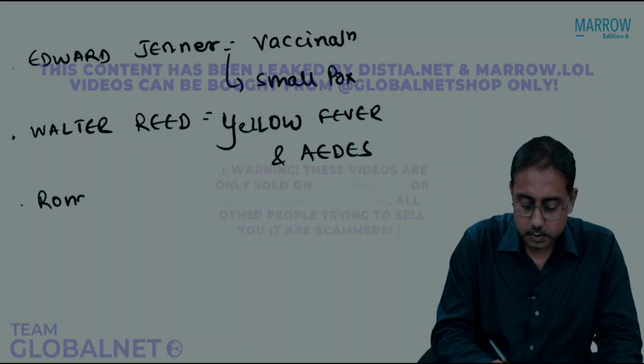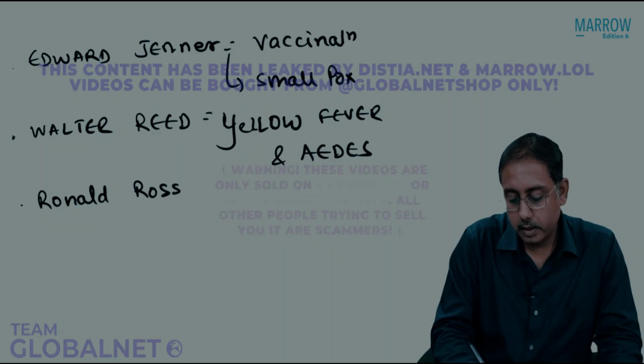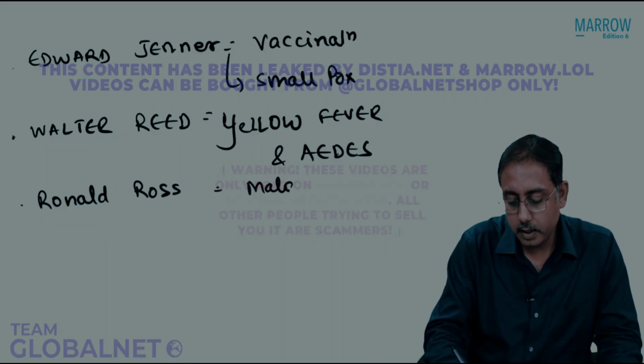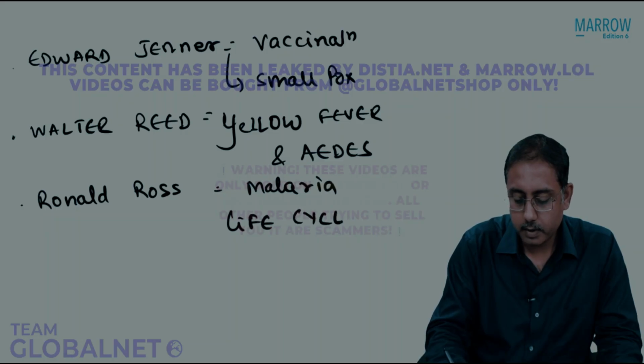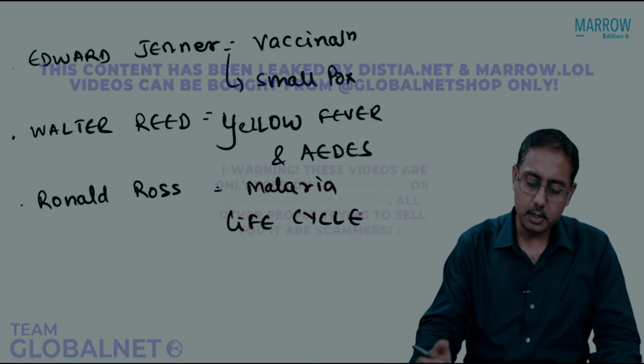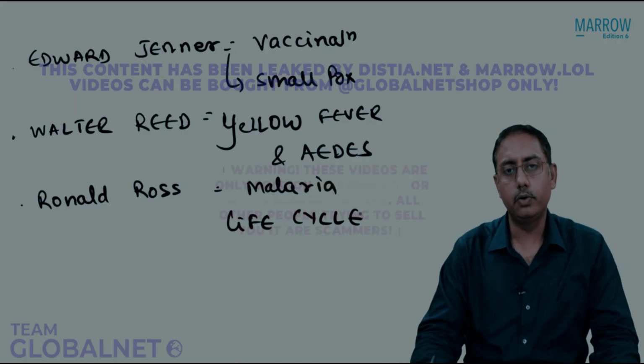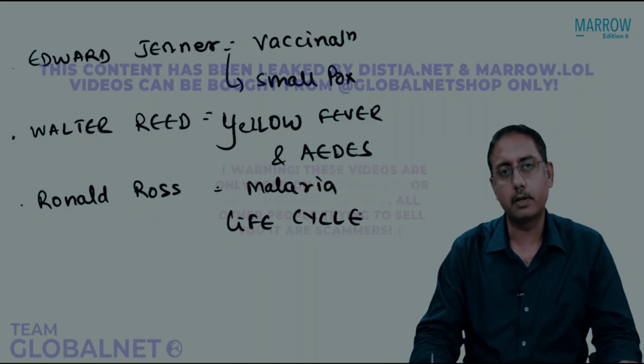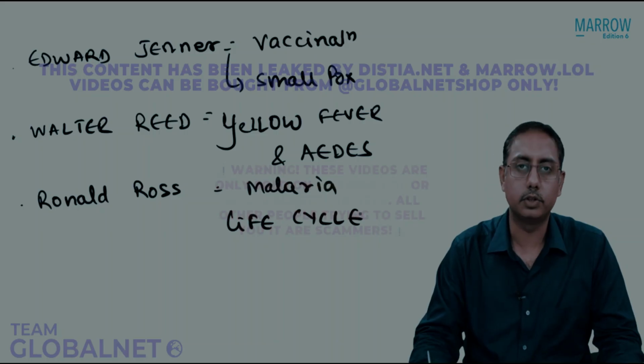Similarly, Ronald Ross gave us the malaria life cycle. So these are a couple of your important things which you need to know in your first chapter on history and evolution of medicine.